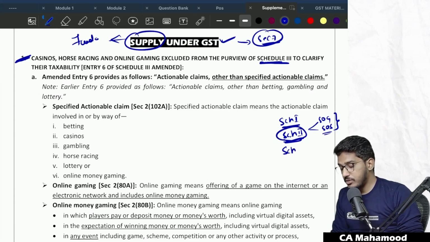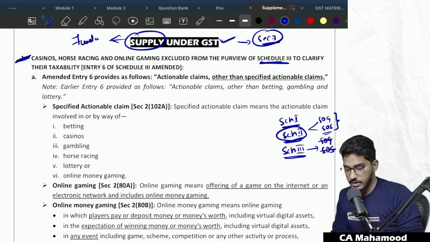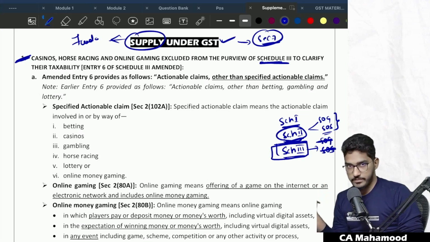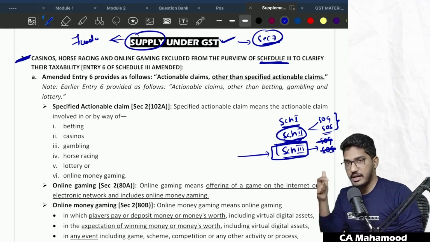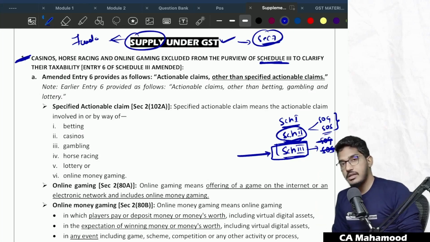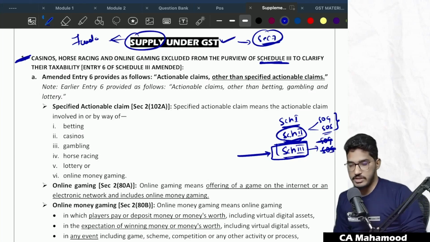Then we have schedule 3. Schedule 3 talks about those activities which will be neither treated as supply of goods nor treated as supply of services. That means the activities specified under schedule 3 are outside the purview of GST. Whatever activities are mentioned in schedule 3 are neither supply of services nor supply of goods, and practically speaking, they are outside the purview of GST.